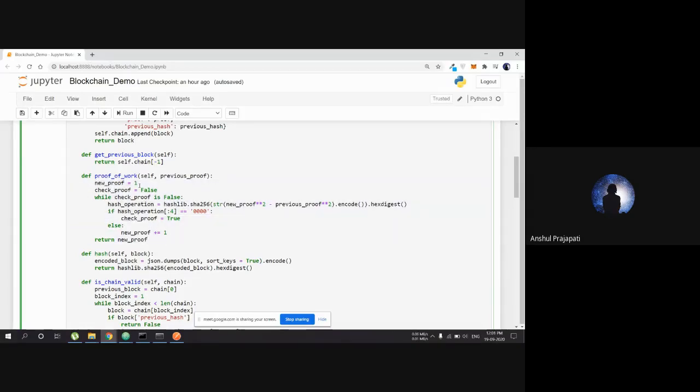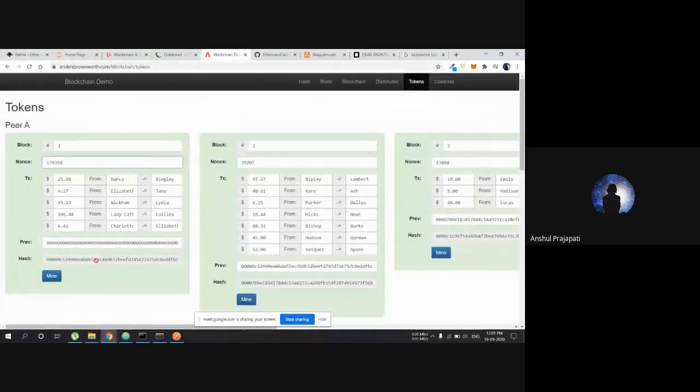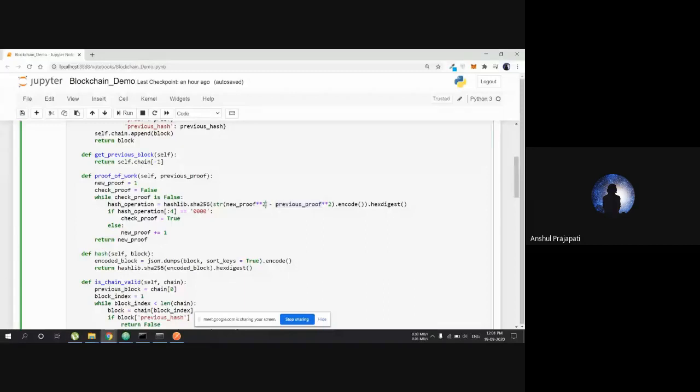When we start with 1 and then create a hash value, that is the hash operation, which sets the difficulty level. What this hash operation does is take the new proof, the nonce value, and the previous proof, the previous hash value, and to give the difficulty we are squaring it, and it should not be symmetric.